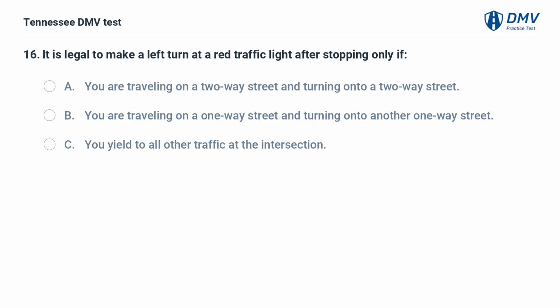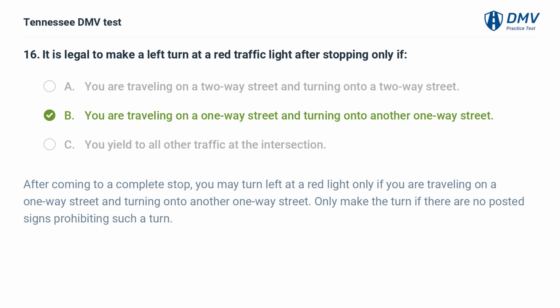It is legal to make a left turn at a red traffic light after stopping only if: A. You are traveling on a two-way street and turning onto a two-way street. B. You are traveling on a one-way street and turning onto another one-way street. C. You yield to all other traffic at the intersection. B. You are traveling on a one-way street and turning onto another one-way street. After coming to a complete stop, you may turn left at a red light only if you are traveling on a one-way street and turning onto another one-way street. Only make the turn if there are no posted signs prohibiting such a turn.